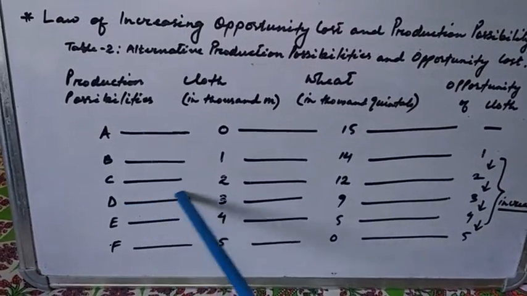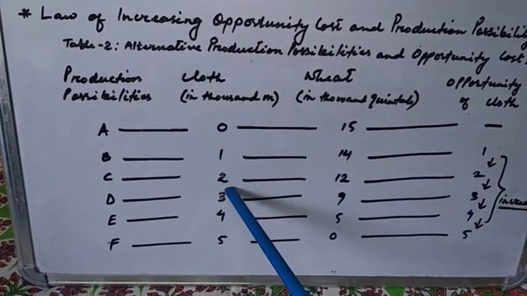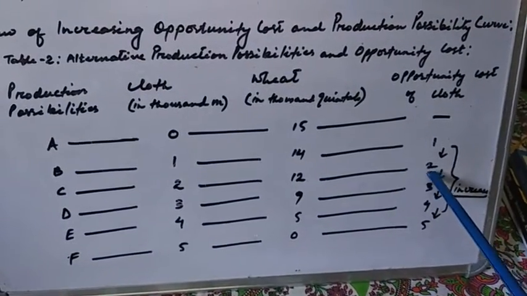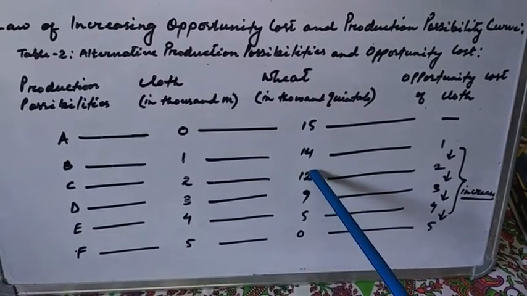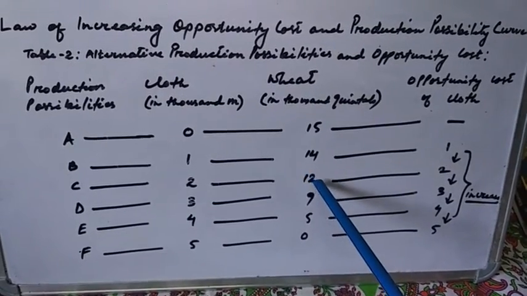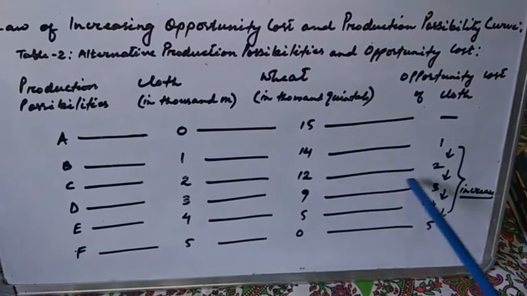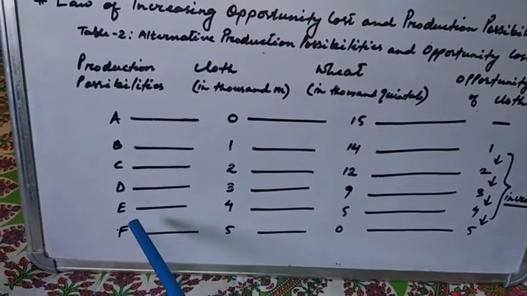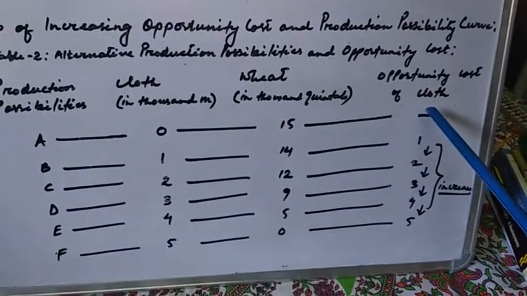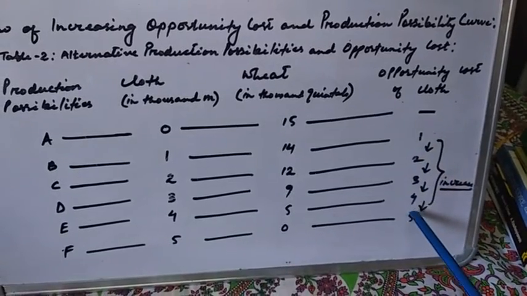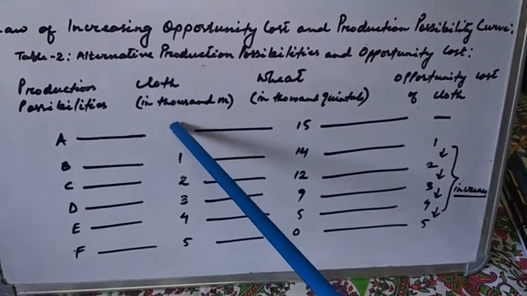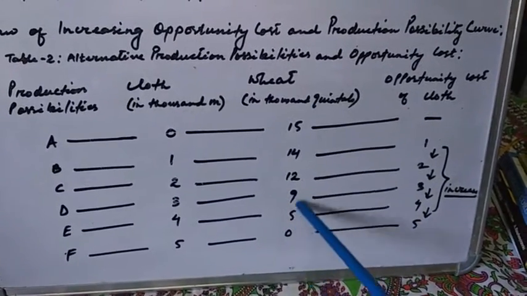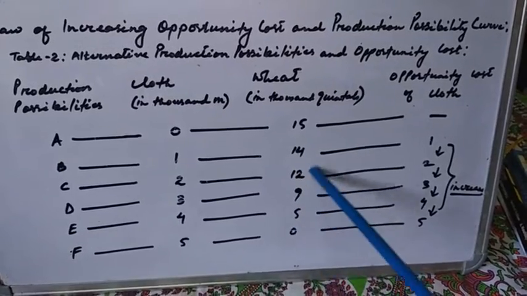And at point D, we are producing 3 units of cloth. And to produce these 3 units of cloth, we are sacrificing 3 quintals of wheat. That is, from 12 it has moved down to 9. So we are sacrificing 3 units. And as we move from A, B, C, D, E to F, the amount of sacrifice that we make keeps on increasing. So to produce an additional amount of cloth, we are sacrificing an additional amount of wheat that keeps on increasing.